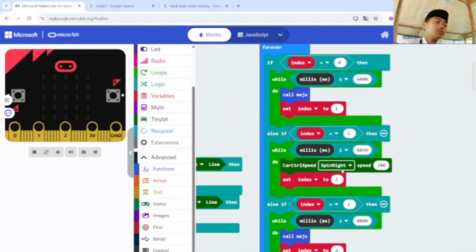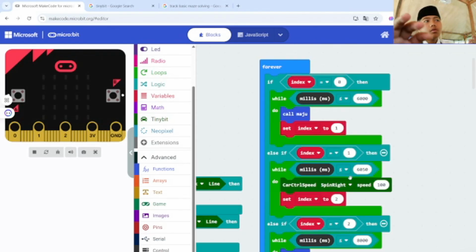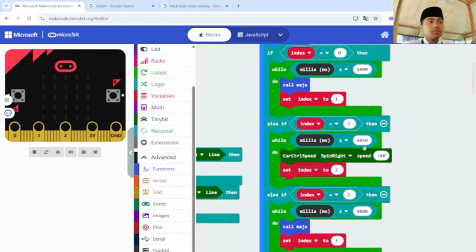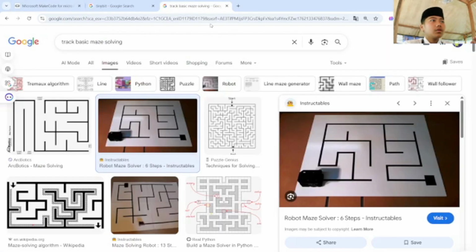So maybe the problem on this maze solving project is maybe your Tinybit has a problem because the sensor is very sensitive. So maybe you'll be angry or anything because of this mills. So you need to fix the mills first. Yes, maybe you can think from this start to here will be stop here.